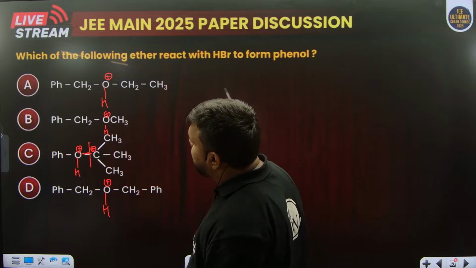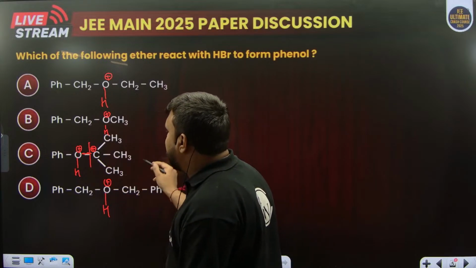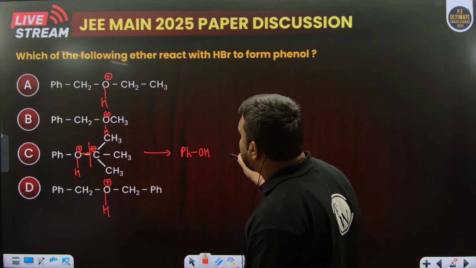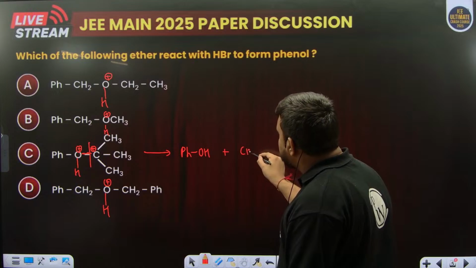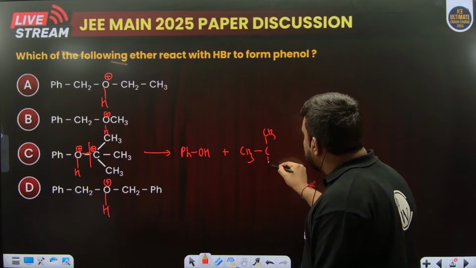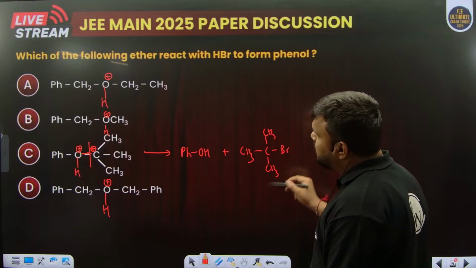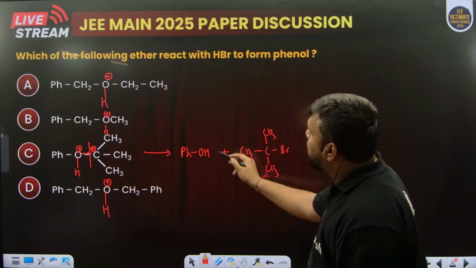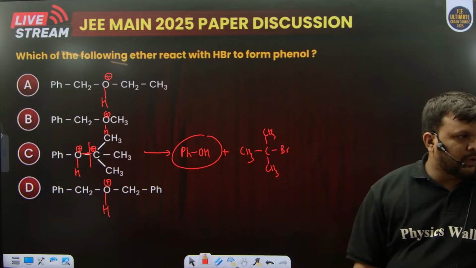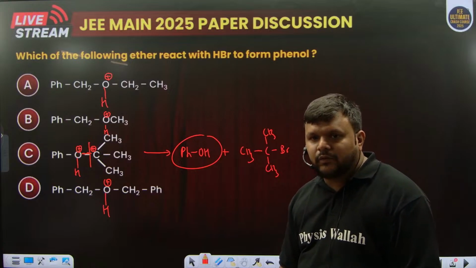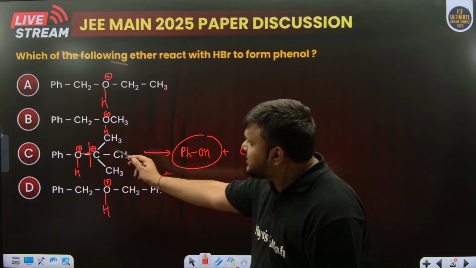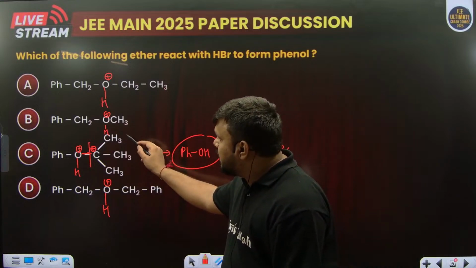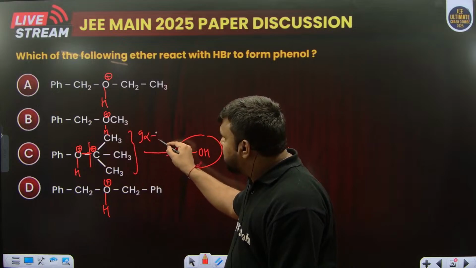Also the bromide ion will be attacking after that, and we will be getting phenol, that is C6H5OH, plus CH3, CH3, CH3Br. So definitely the C option is where we can have phenol as our product, because of the stable carbocation with 9 hyperconjugations, which you can see over here because of the total 9 alpha hydrogens.